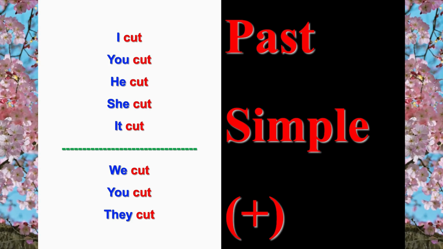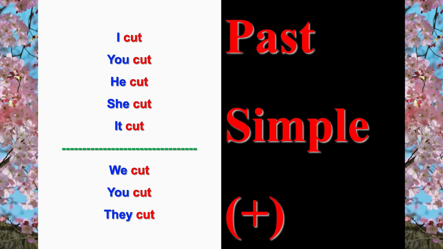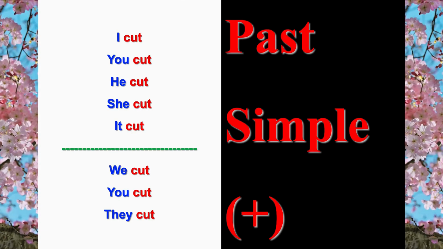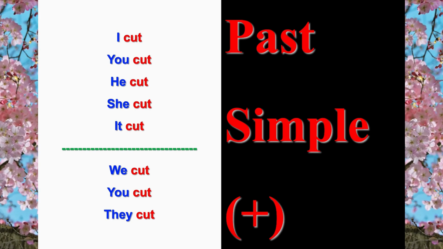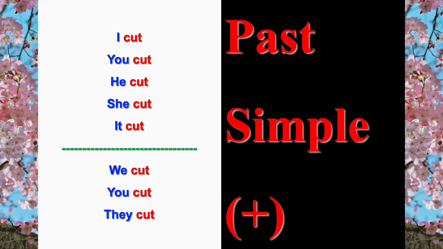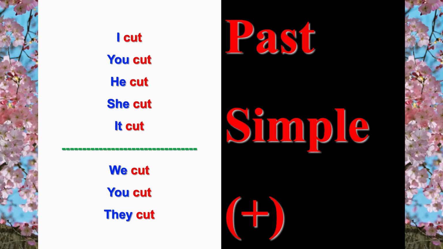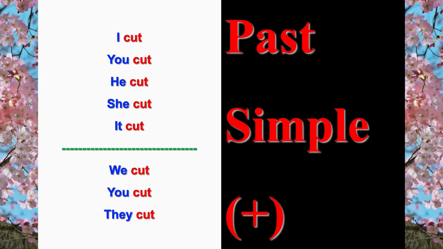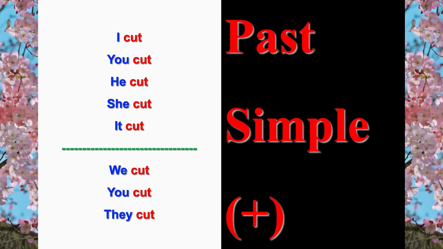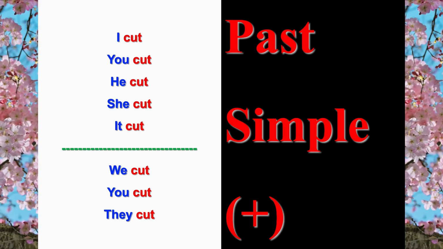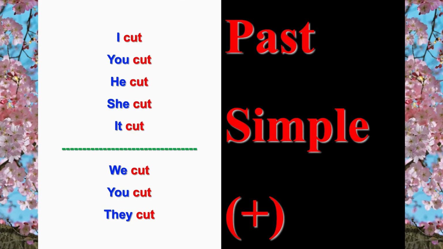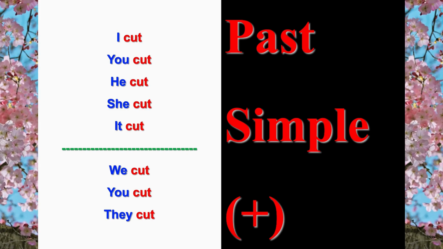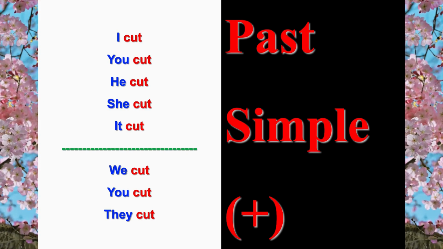The answer is very simple. In present simple, we have I cut, you cut, he cuts with S, she cuts with S, it cuts with S. So the difference between present simple and past simple is the S. If we have S, it's present simple, because I cut in the present and the past is the same, you cut the same, we cut the same, you cut the same, they cut the same.